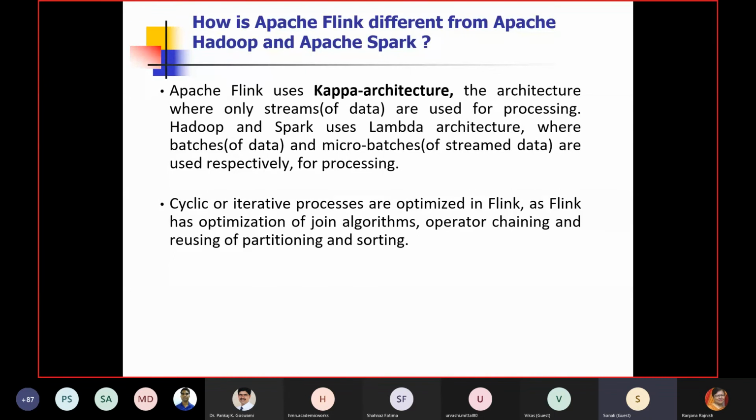Kappa architecture is more towards in-memory computation. So it can take the data streams in such a way that they can be processed even faster as compared to the conventional Lambda architecture. That's why Flink is faster and more capable of handling streaming data for real-time purposes.